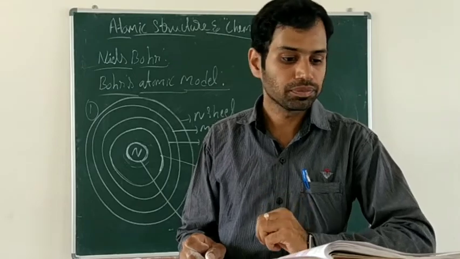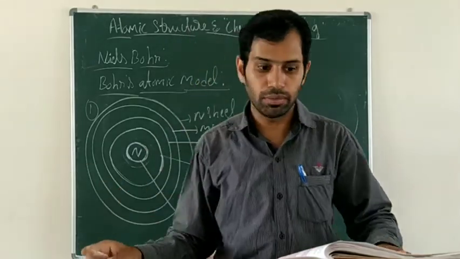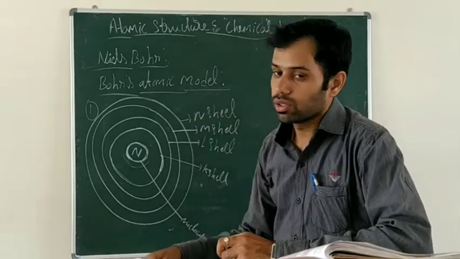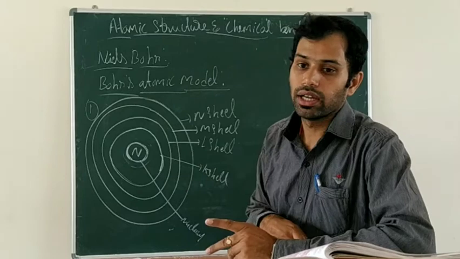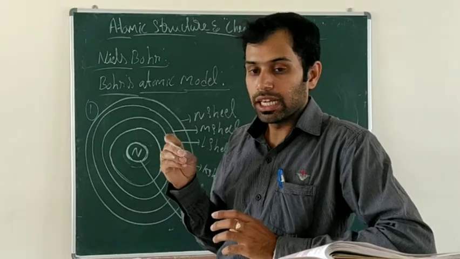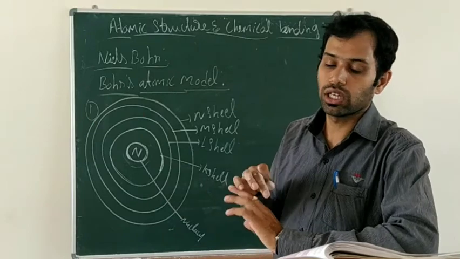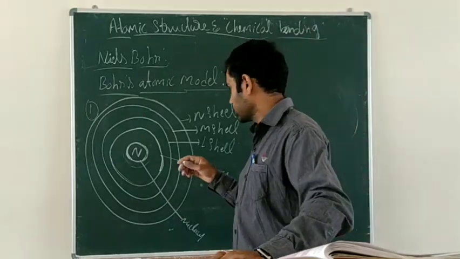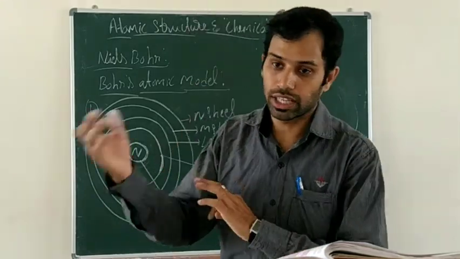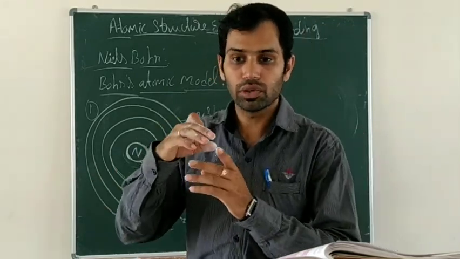And the last point: an electron revolving in a particular orbit, on gaining a certain amount of energy, may jump to another shell. After losing energy, it may also jump to another shell. So both are possible. If they gain or lose energy, electrons jump to other shells.